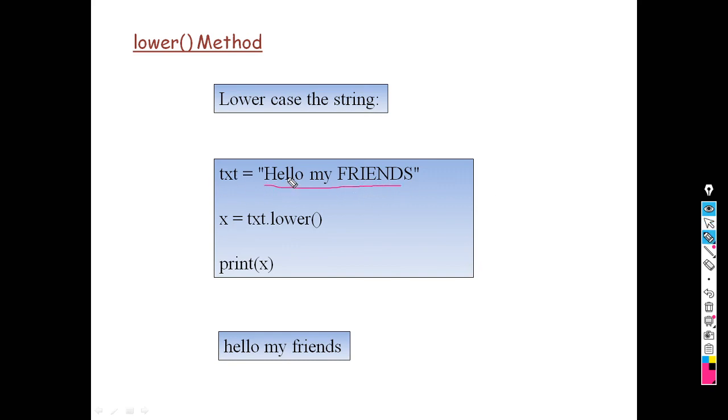This text has some characters in capital format and some in lowercase format, and we want to convert it all to lowercase. How can we do that? Look here: txt is the name of the variable, then dot lower. txt.lower() is assigned to x. When we print x, it gives the output: hello my friends. So it gives you all the text in small letters. This is the lower method.